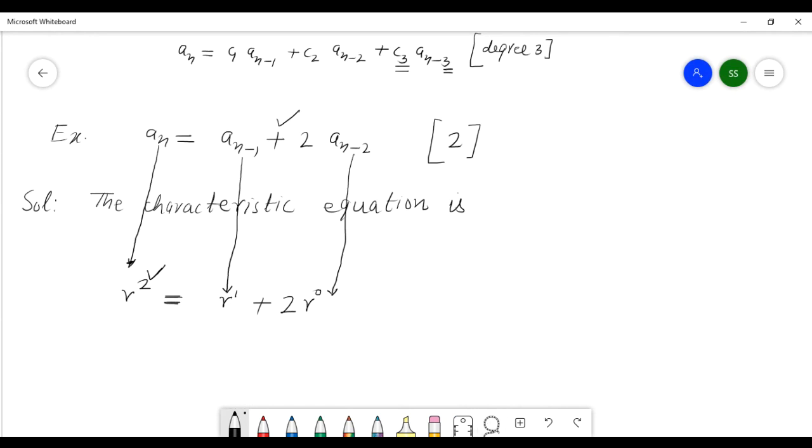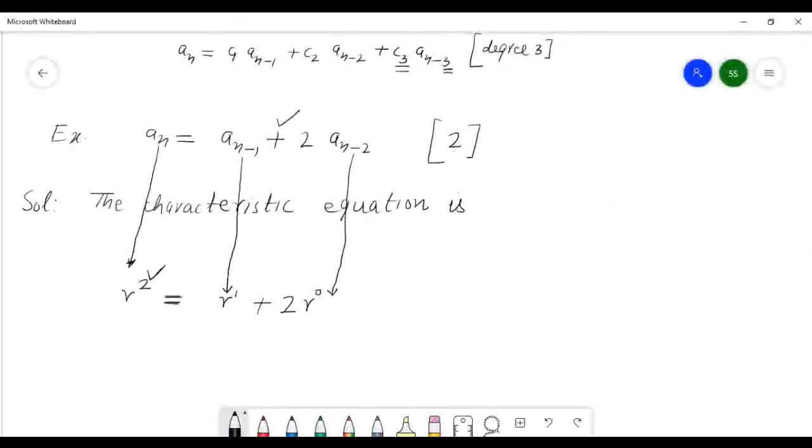The problem here: this a_n changes to r squared, a_(n-1) to r, a_(n-2) to r power 0. See, squared, 1, 0 this way. a_n degree 2 means r squared, a_(n-1) r power 1, a_(n-2) r power 0 this way. Can you see this?